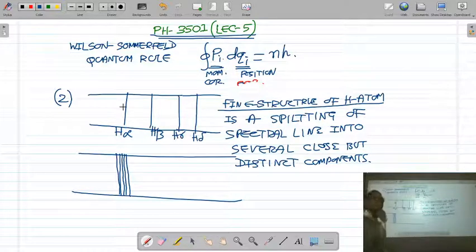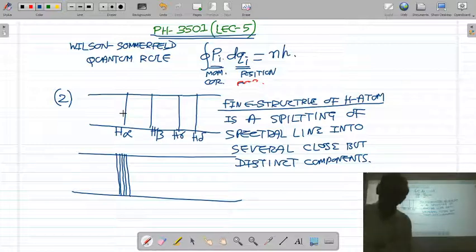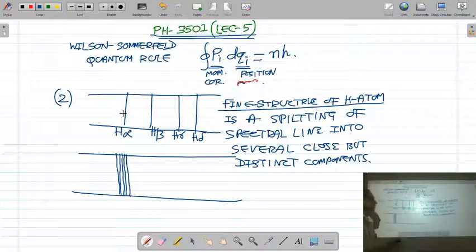The Bohr atomic model could not explain why a single H alpha line is split into several close lines. To explain the fine structure of the hydrogen atom, Sommerfeld assumed elliptical orbits of the electron.